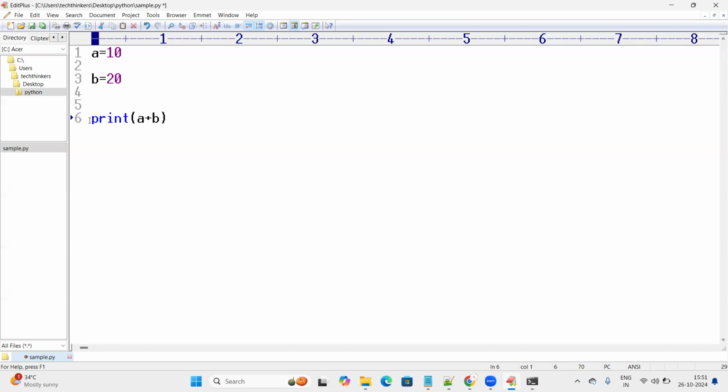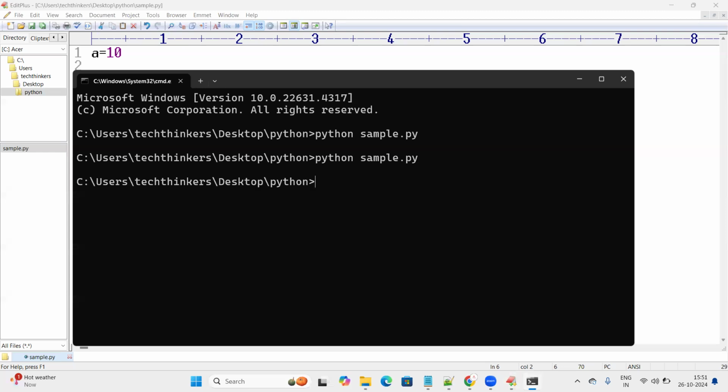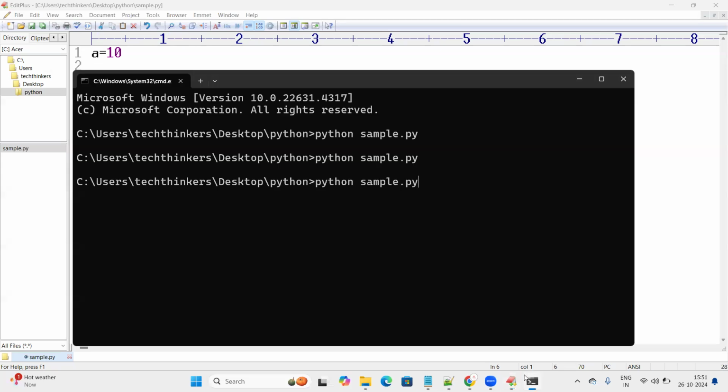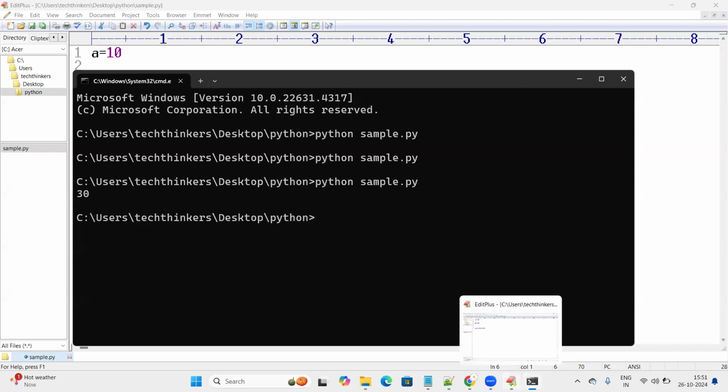But when I'm keeping the hash symbol here, and if I make the changes and run the Python program, it is not giving any output. Let me show you. I'll remove this one and save it. Try to run it once again. Now we are able to see the output as 30. So hash is used to comment the lines in Python. If you want to comment a line, you just need to put the hash symbol at the starting of the line itself, before the line starts, so that the line gets commented.